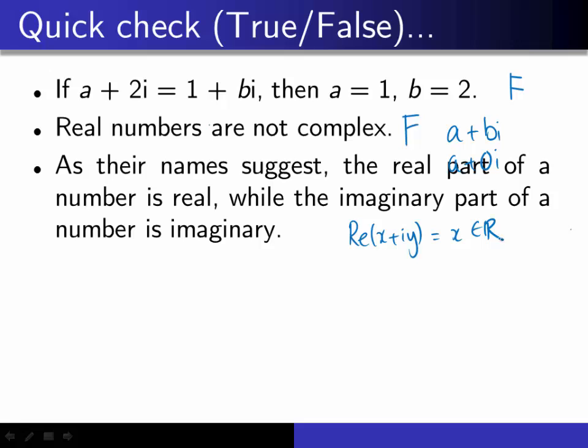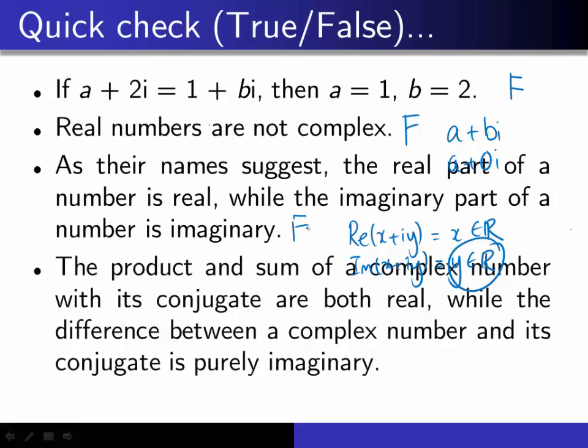The imaginary part is y, so it is real. So the imaginary part of a complex number is real. The statement here is again false. Very simple things.